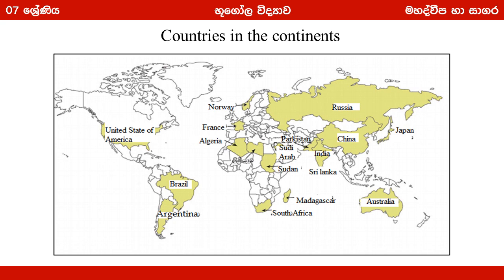Then Algeria, Sudan, South Africa and Madagascar are countries in the continent of Africa. Then China, Pakistan, India and Sri Lanka are located in the continent of Asia. Australia is a large country and it is a continent.